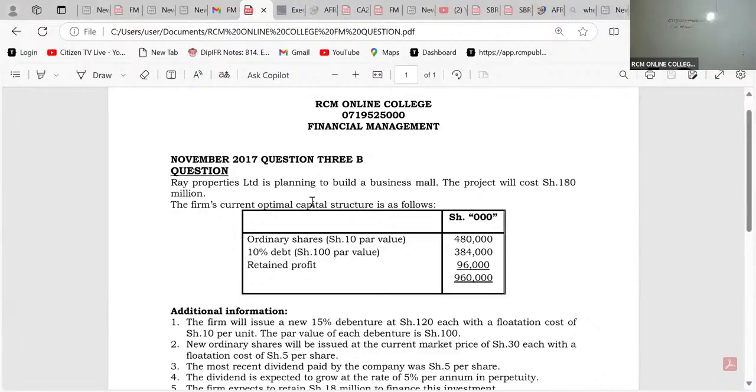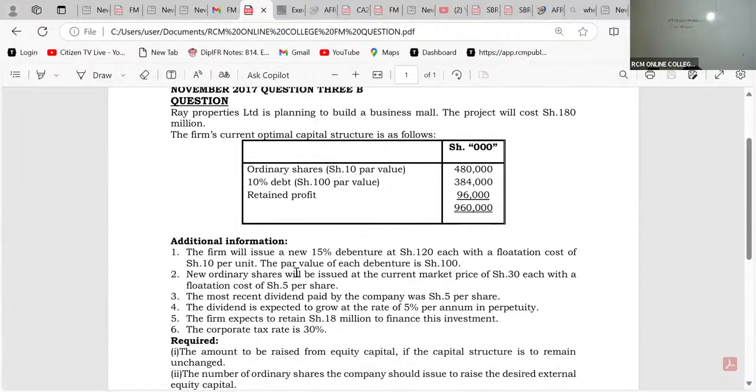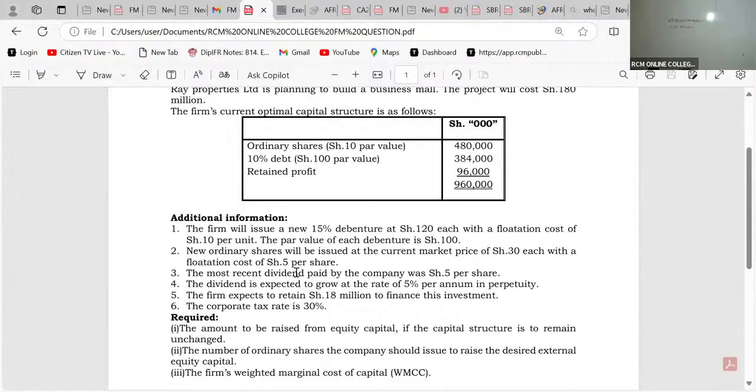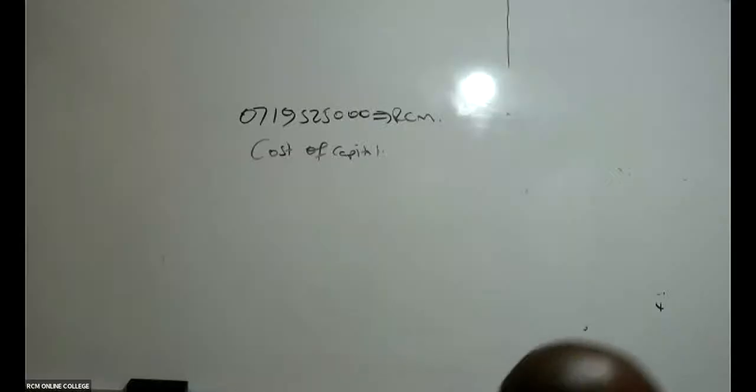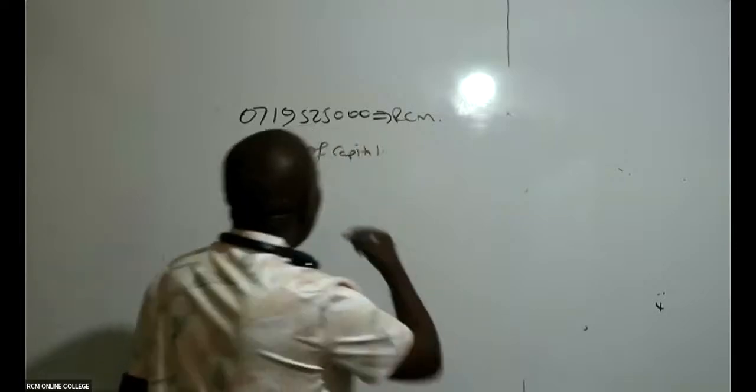So it means that if the examiner was to ask me to compute the cost of capital, the most appropriate cost of capital here would have been the incremental one, the WMCC. And if it is WMCC, what am I going to do, ladies and gentlemen, pretty fast? Because it is WMCC, it is your normal formula. WMCC and WACC formulas are the same.